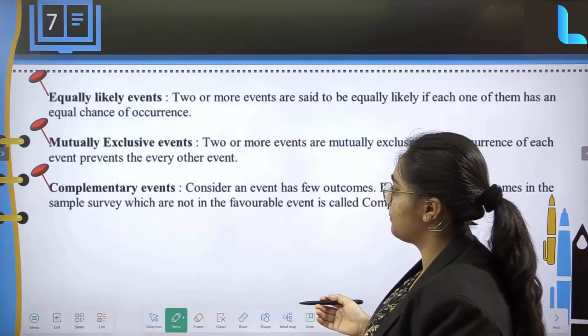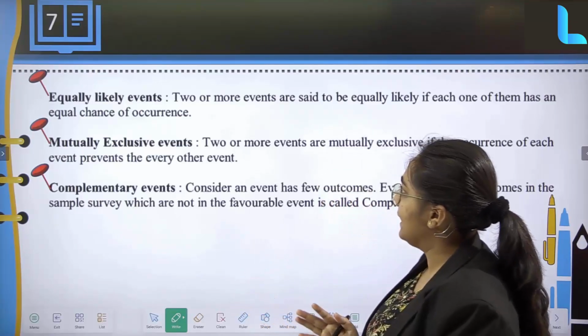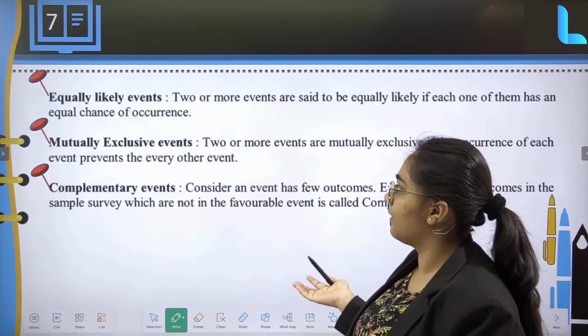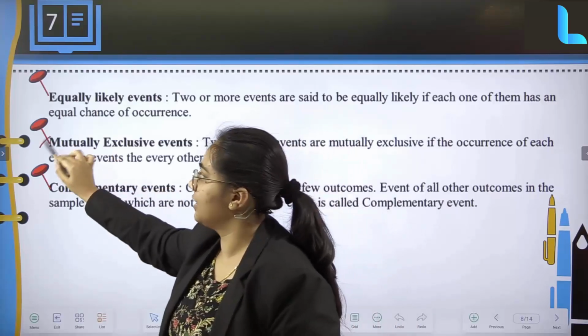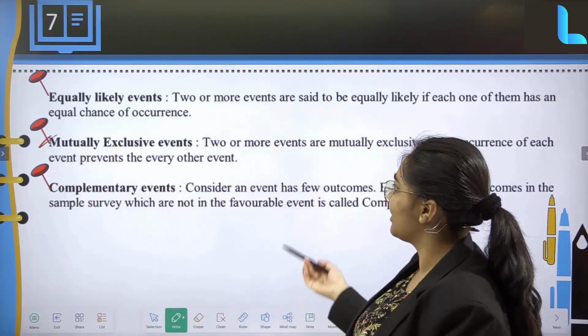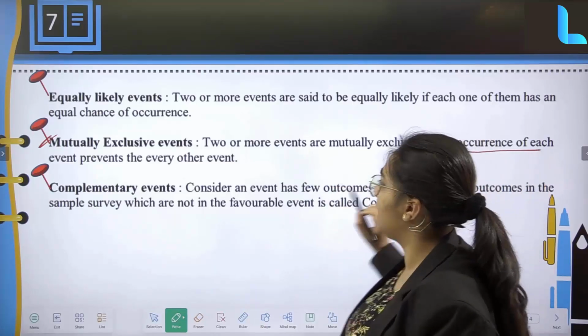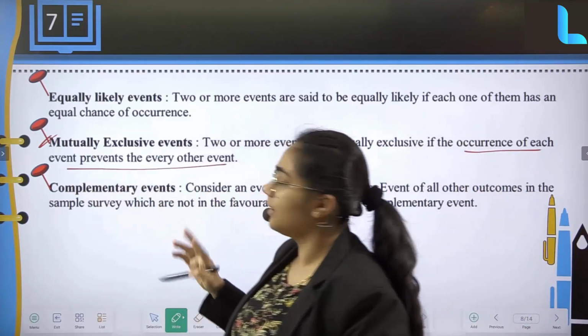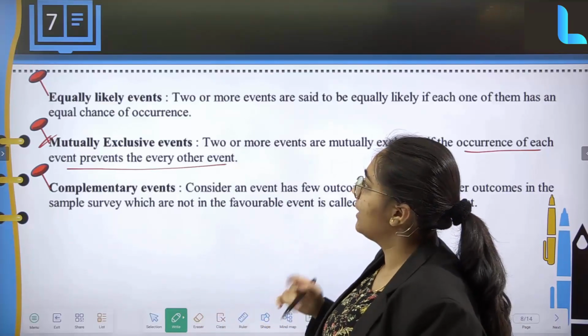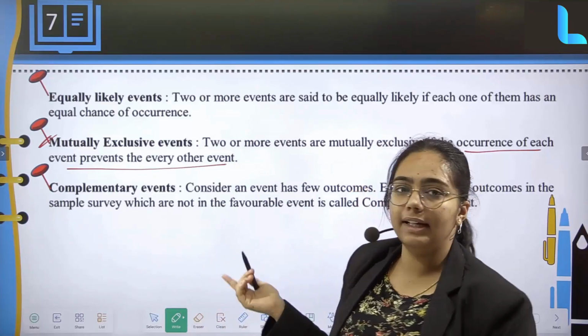Next point, equally likely events and mutually exclusive events. Mutually exclusive events we have completed in the first slide only, which is nothing but 2 or more events being mutually exclusive if the occurrence of each prevents the other event. Clear? What is an equally likely event?